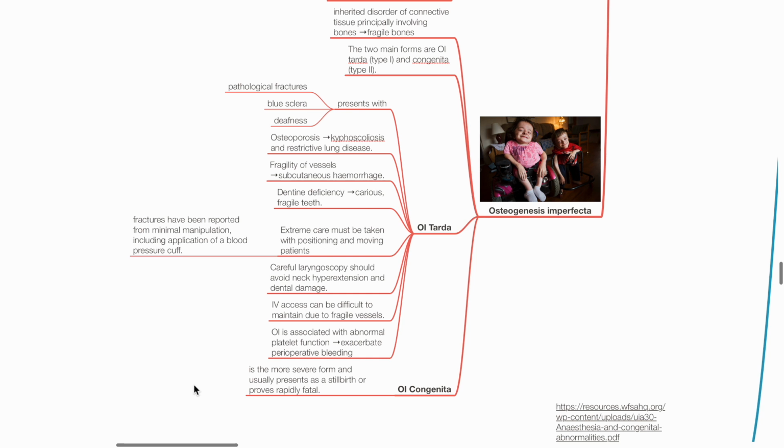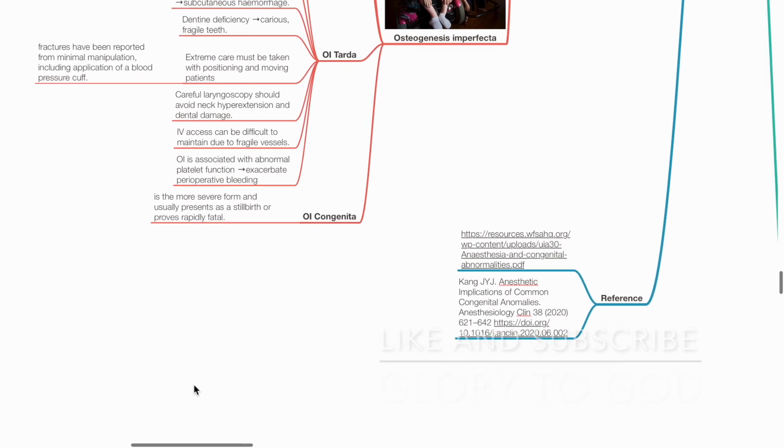Fragility of vessels leads to subcutaneous hemorrhage. Dentine deficiency causes caries and fragile teeth. Extreme care must be taken with positioning and moving of the patients. Fractures have been reported from minimal manipulation, including application of BP cuff. Careful laryngoscopy should avoid neck hyperextension and dental damage. IV access can be difficult to maintain due to fragile vessels. OI is associated with abnormal platelet function, which may exacerbate perioperative bleeding. These are my references.